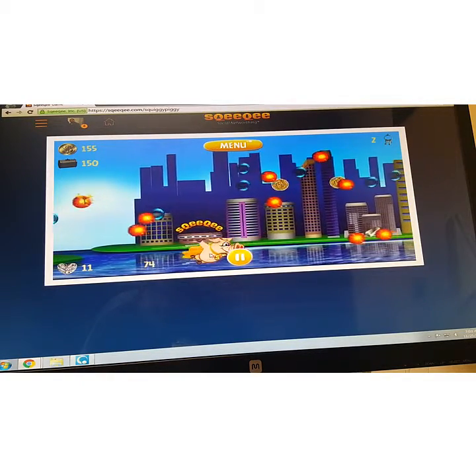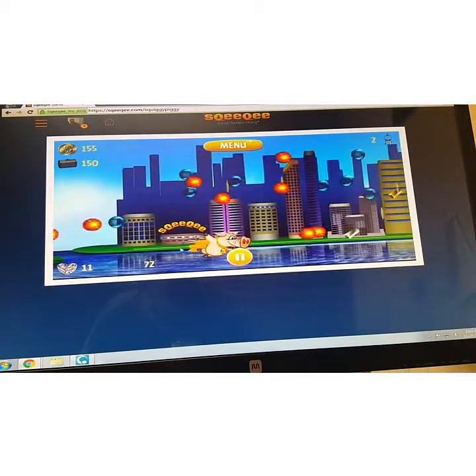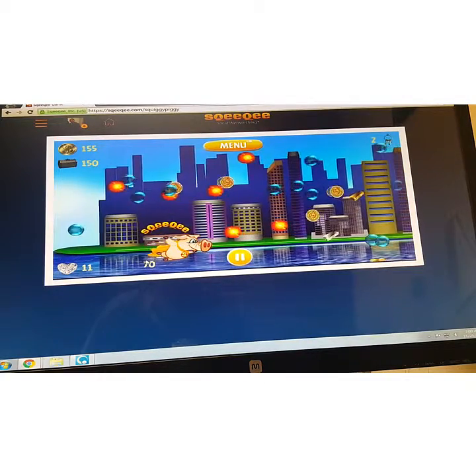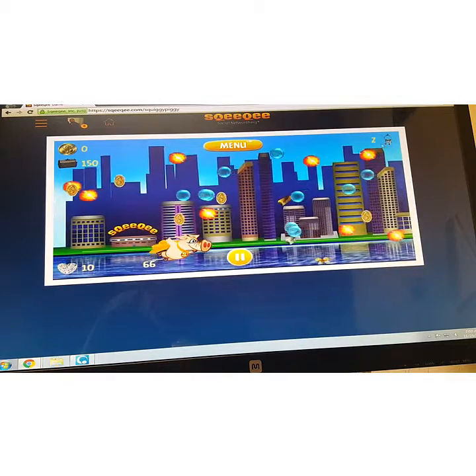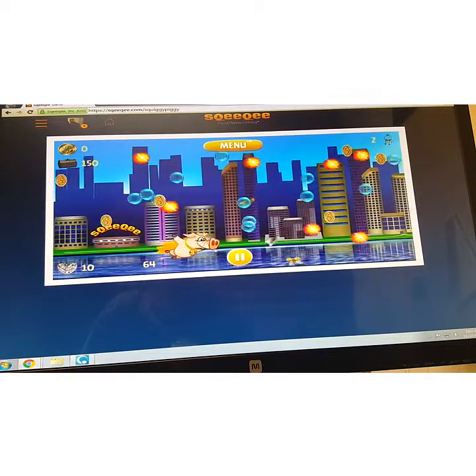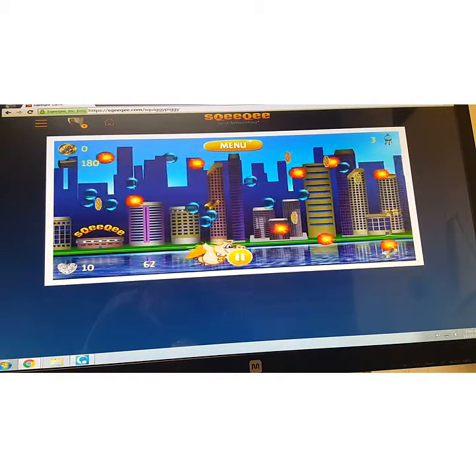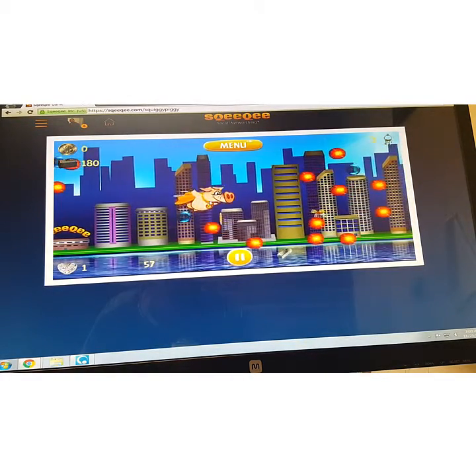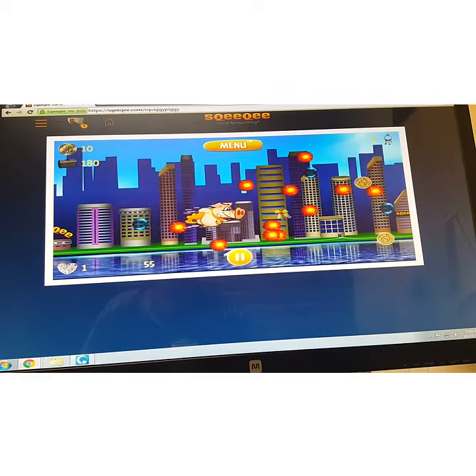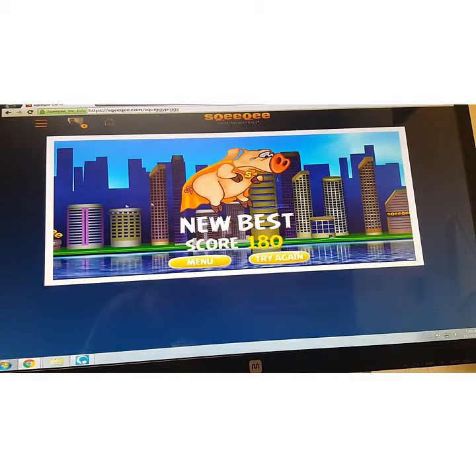And at the top you can see your scores. You have the time limit down here, if you can see the time left in this level, the amount of lives, all the different cool things that you do. See, there's different things that you need to pick up on the way. Now let me end this really quick. That was just a little example, just so you can see pretty briefly what the game was. See, there it is. That's my new best score, I guess. Not too good. Hopefully you can try to beat it.